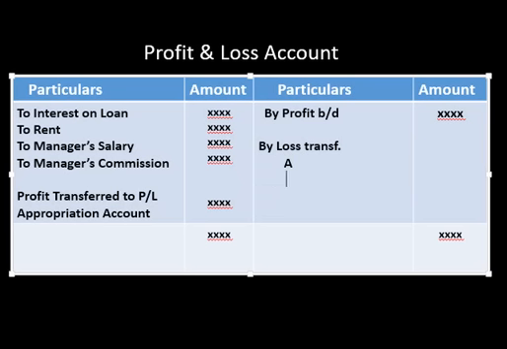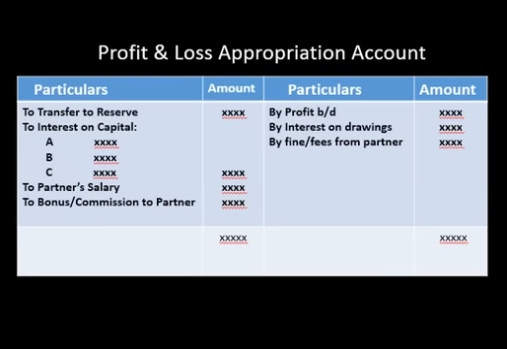What is the share of A, what is the share of B, and they will share this loss in their profit sharing ratio. If the profit sharing ratio is not given in the question, it means they will share that profit and loss in equal ratio, and there is no need to prepare a profit and loss appropriation account. But if there is profit, as you can see here, then you transfer it to the profit and loss appropriation account. Now I am showing you the profit and loss appropriation account.